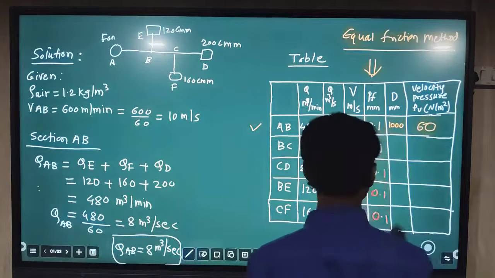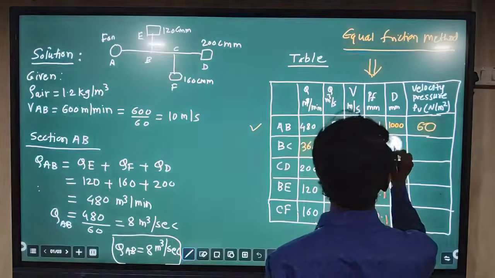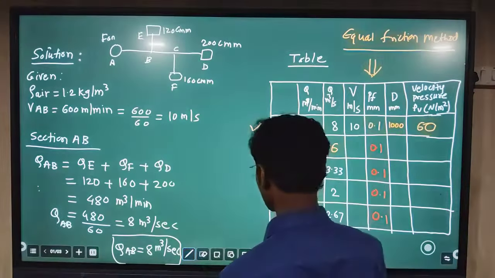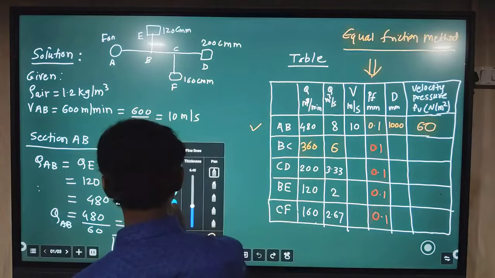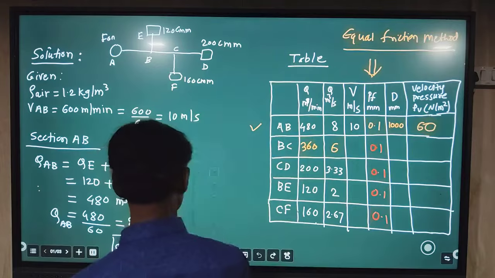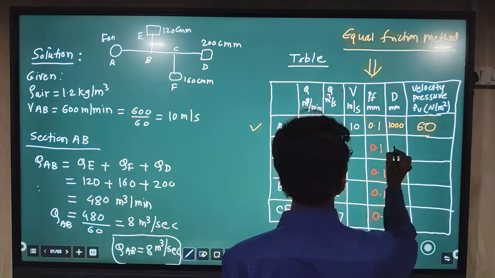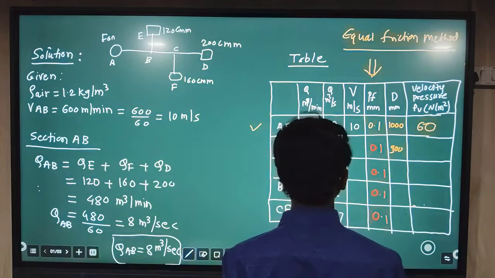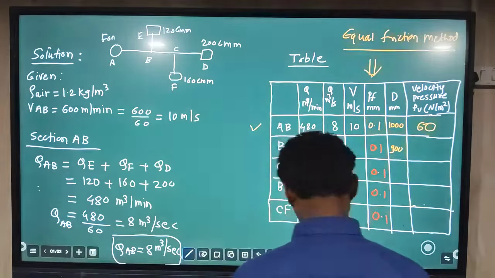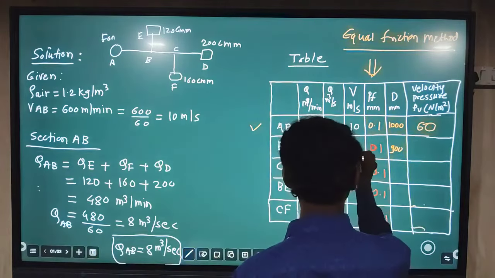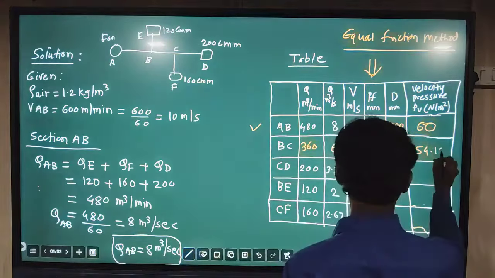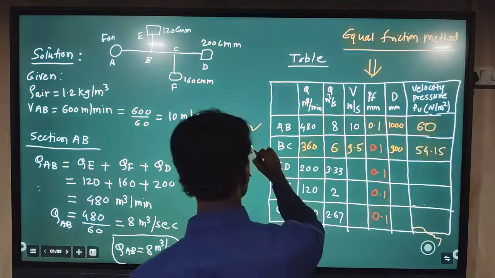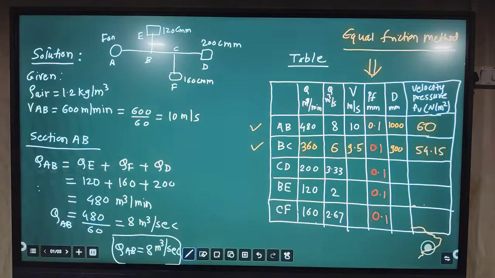Here is 900 diameter, velocity we find 9.5, velocity pressure we find 54.15. So we have completed section BC.